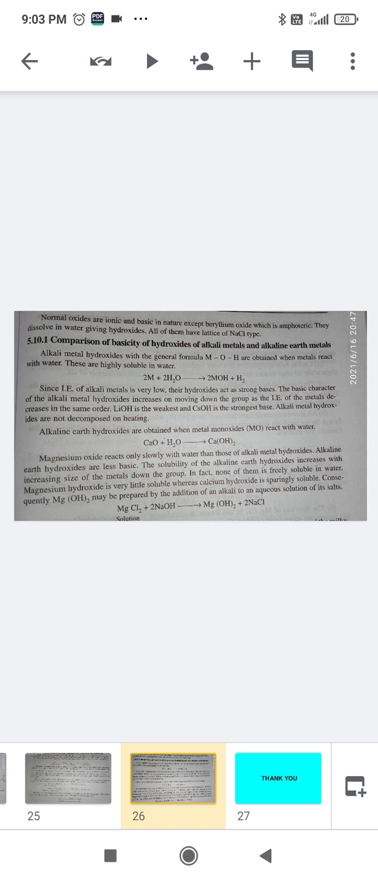So these normal oxides dissolve in water, giving hydroxides. All of them, that is all alkaline earth metal oxides, have a lattice of sodium chloride type. So this is regarding characteristics of oxides of alkali and alkaline earth metals. Especially alkali metals form three types: monoxide, peroxide, and superoxide. While alkaline earth metals form two types of oxides, calcium oxide and peroxides.